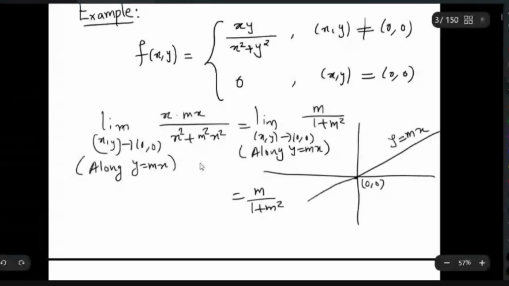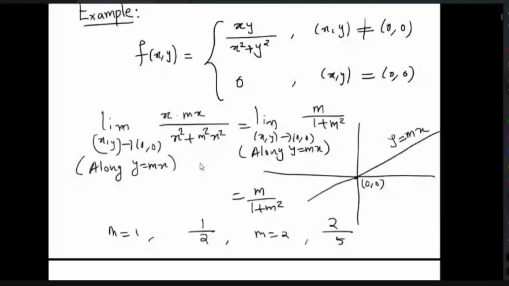So what does this actually mean? If you approach (0, 0) along the curve y equal to x, in that case m is 1, and you will get the value 1 by 1 plus 1, which is 1 by 2. If your m is 2, you will get the value 2 by 5. So you are getting different values along different curves. They are not equal, so the limit at (0, 0) does not exist.